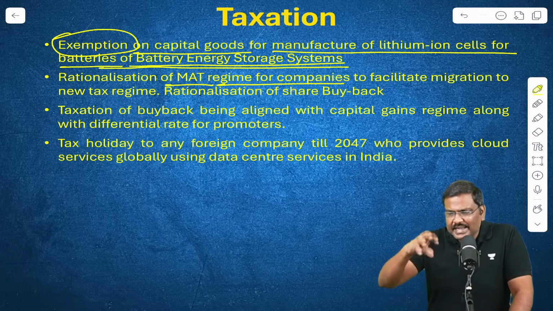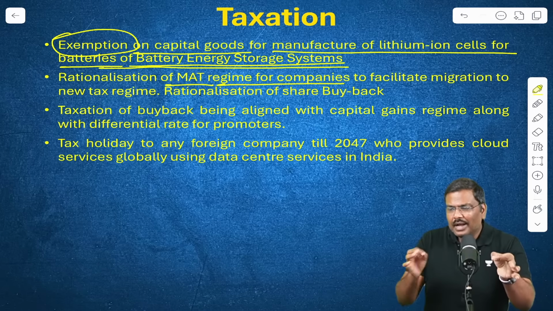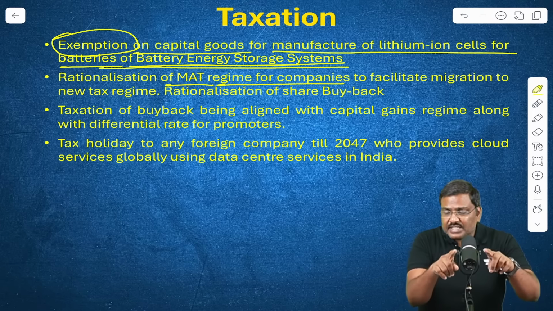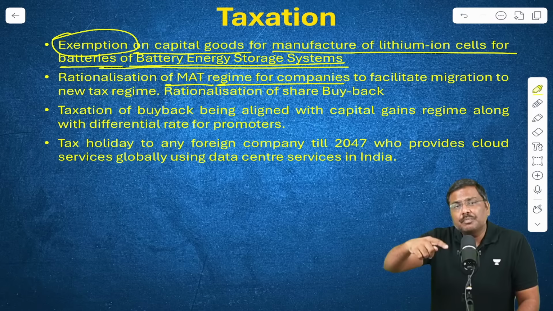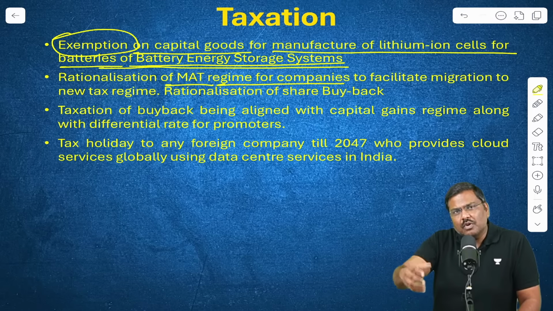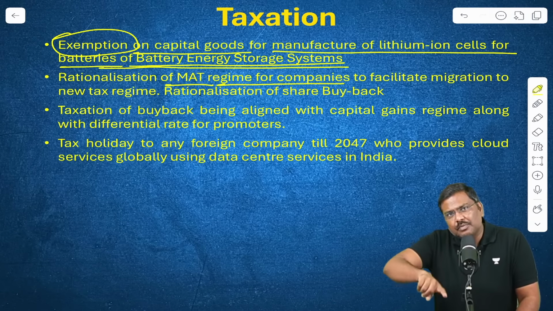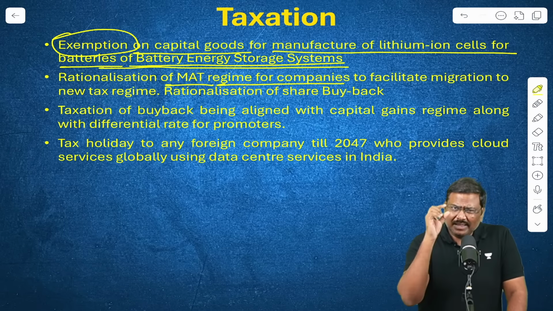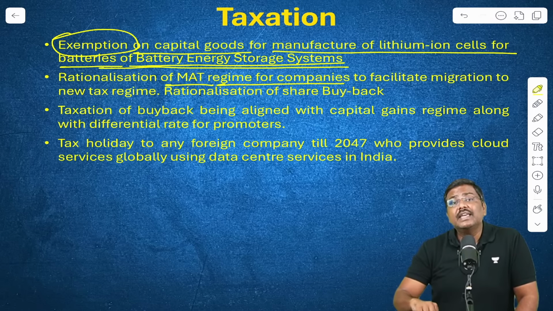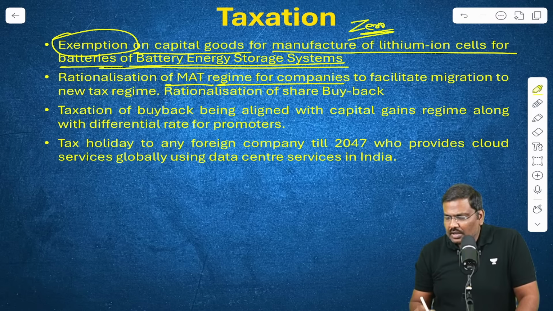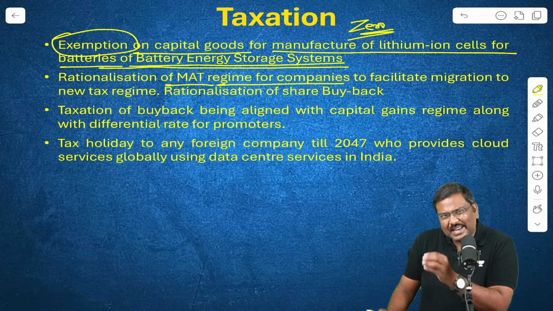I'll repeat it again. What is the basic idea for minimum alternate tax? Companies will report the total revenue and total expenditure. The difference between that is called a book profit. Companies earlier did not pay taxes on the book profit. Rather, from the book profits they used a lot of deductions and exemptions, arrived at taxable profit, and on the taxable profit they paid taxes to the government. That taxable profit would be negligible or zero. These companies were called zero tax companies.